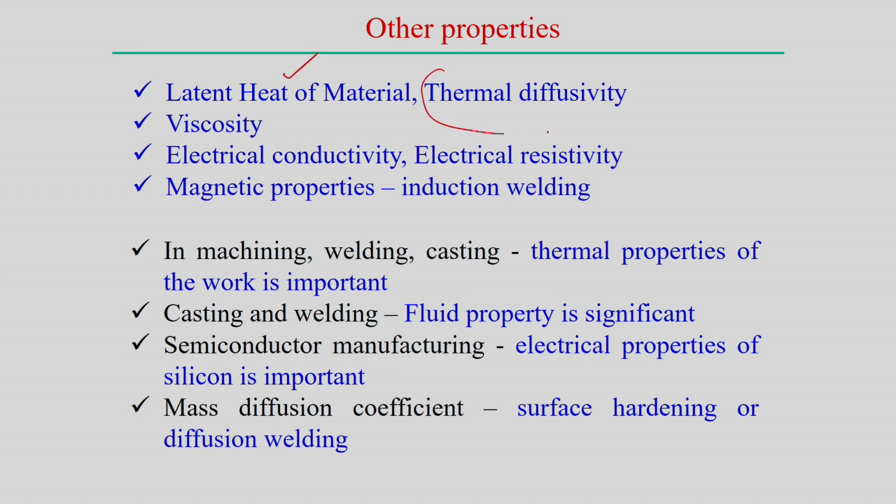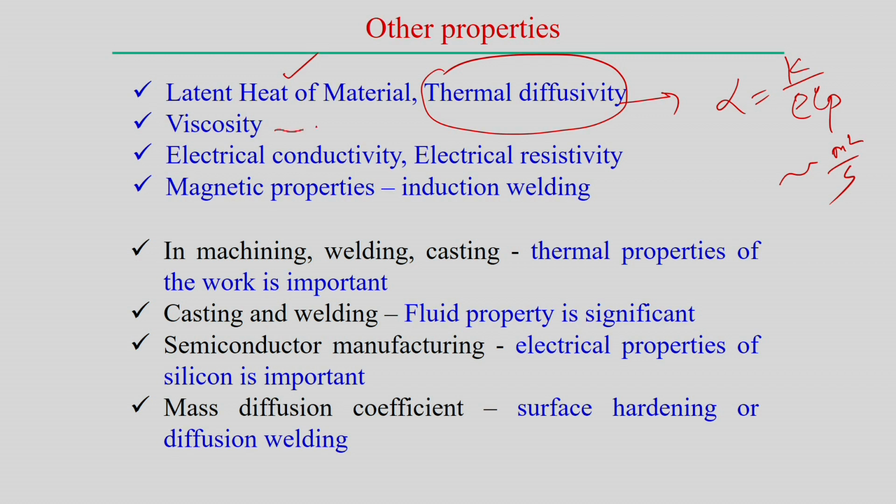process or casting process. And another material property we normally estimate is thermal diffusivity, that means the rate of heat penetration for a particular material. So, thermal diffusivity can be represented by K by rho Cp, a combination of the properties. That means K is the thermal conductivity of a particular material, Cp is the specific heat, and rho is the density. So, in SI unit it is meter square per second. So, that is the measure of the thermal diffusivity of a particular material in terms of other parameters.